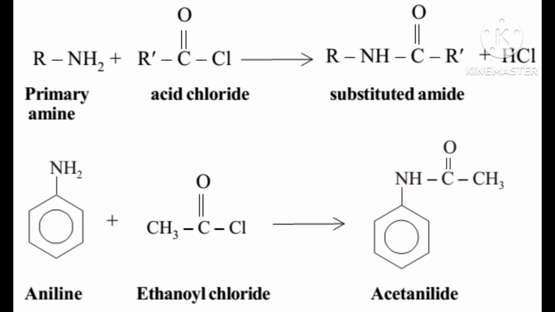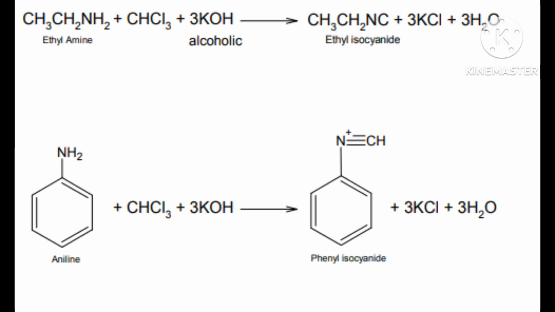Aliphatic and aromatic primary amines on heating with chloroform and ethanolic potassium hydroxide form isocyanide. Isocyanides are also called carbylamines, which are foul smelling substances. You will get a special type of smell, foul, F-O-U-L, foul smelling substance.